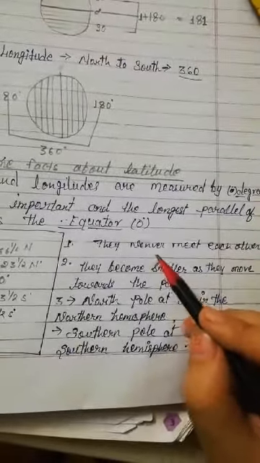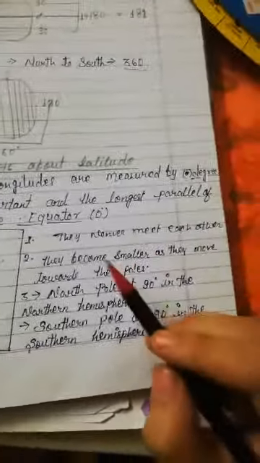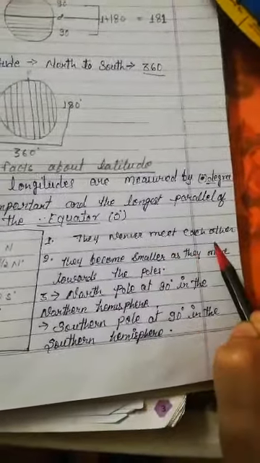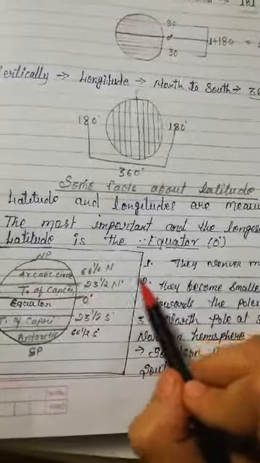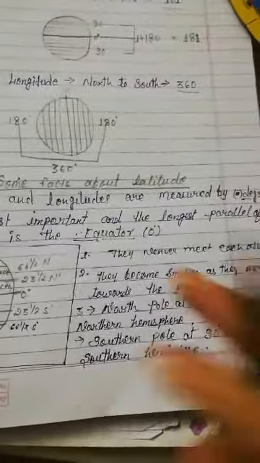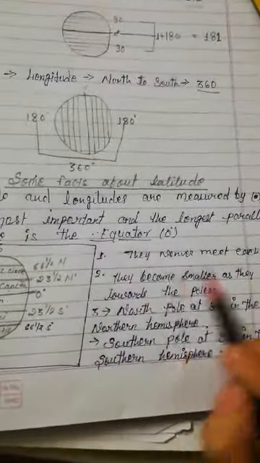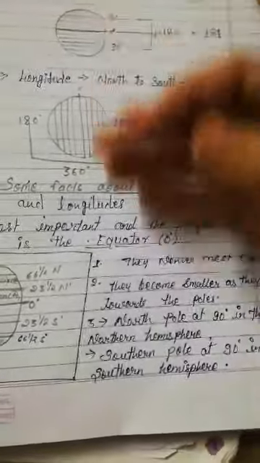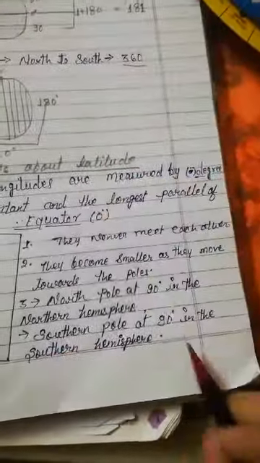Now these are some characteristics of the latitude. Okay, what are the characteristics? First characteristic, they never meet each other. If we draw these latitudes, जितना हम इसे बढ़ाते जाएंगे, तब भी ये बिल्कुल एक दूसरे से नहीं मिलती हैं. They are parallel to each other, but they never cross each other.